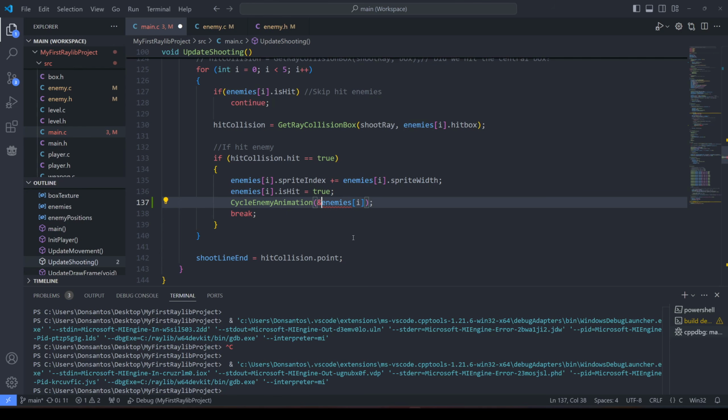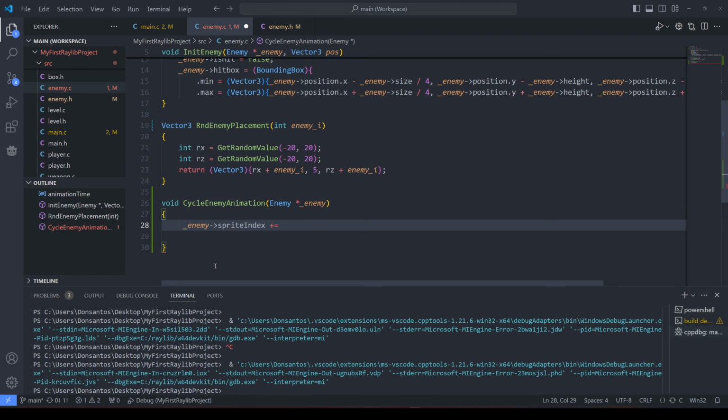So when I'm sending it, I think I need to do it like that, right? So I'm sending the memory address of this particular enemy. So I'm pointing to this enemy in the array. I'm hoping that works. Plus equals enemy sprite width.